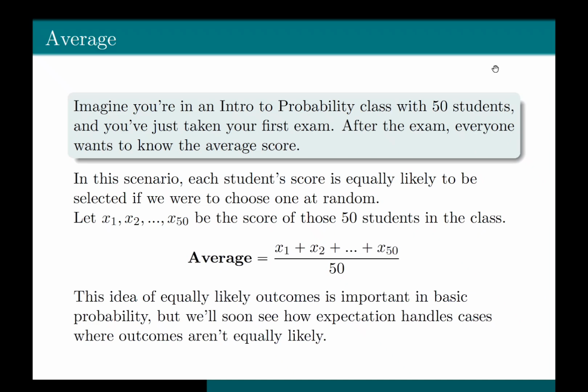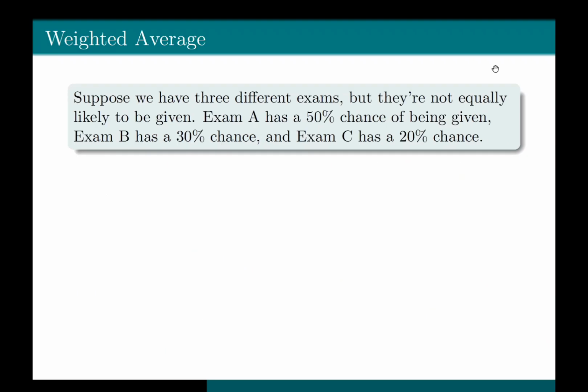The idea of equally likely outcomes is important in basic probability, but we'll soon see how expectation handles cases where outcomes are not equally likely. Okay, let's consider a slightly different scenario. Suppose we have 3 different exams, but they are not equally likely to be given.